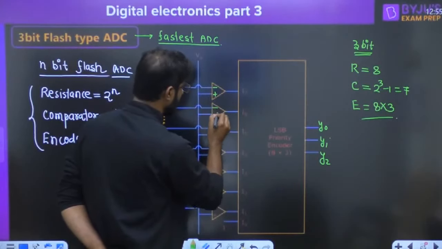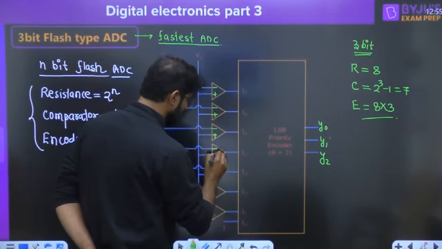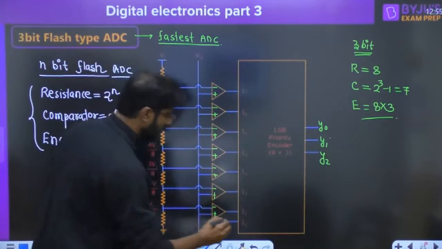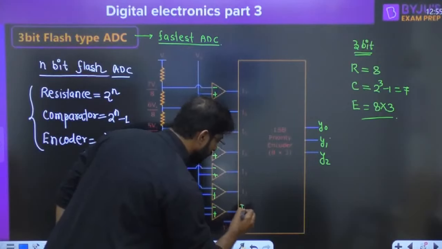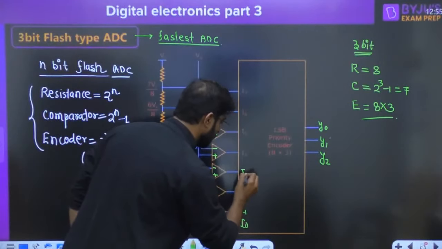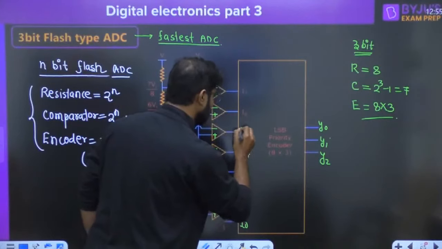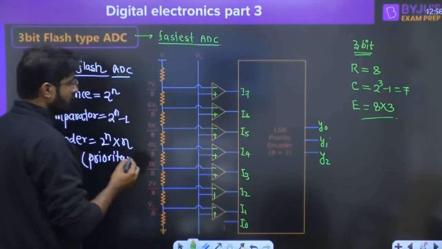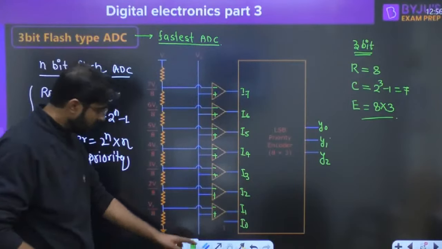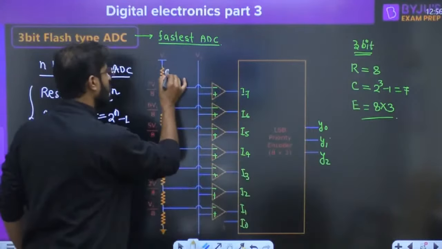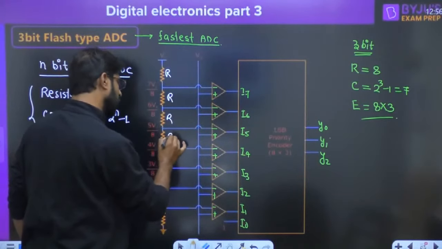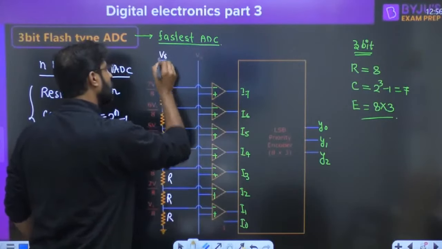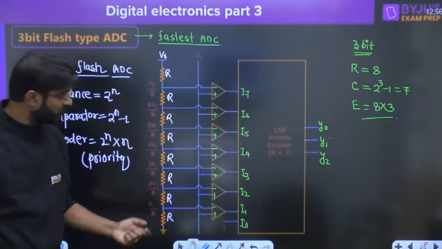Comparators with minus and plus inputs. Now I'm taking this as I0, this as I1, I2, I3, I4, I5, I6, and this is I7. Suppose I'm taking 8 resistances, all having the value R. So the reference voltage VR is divided into 8 equal voltages.